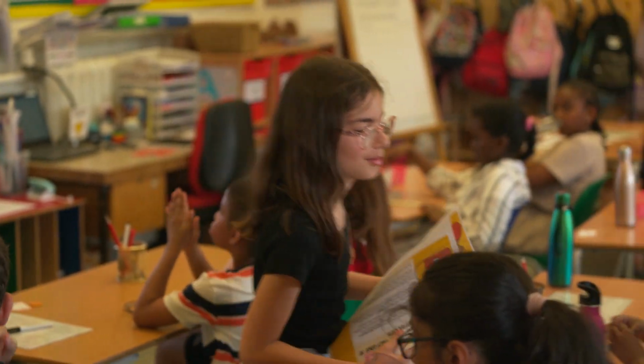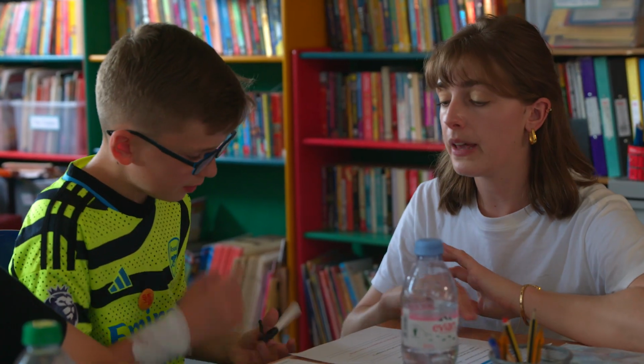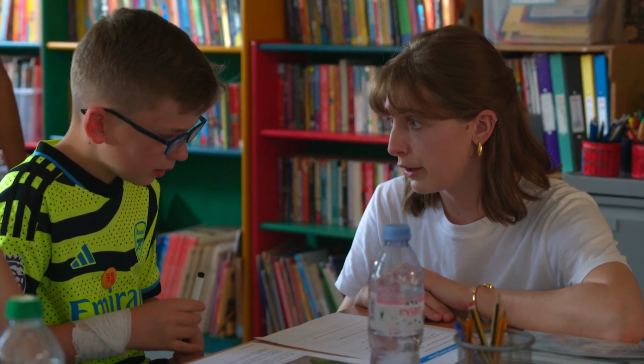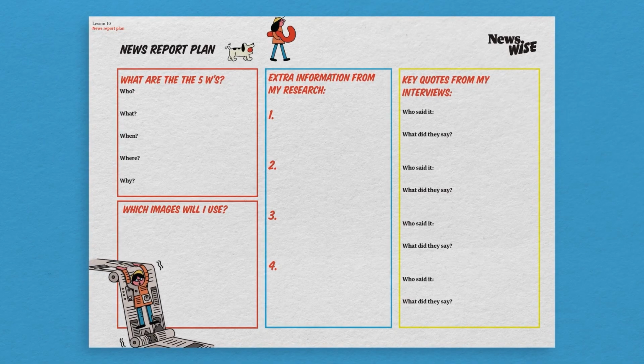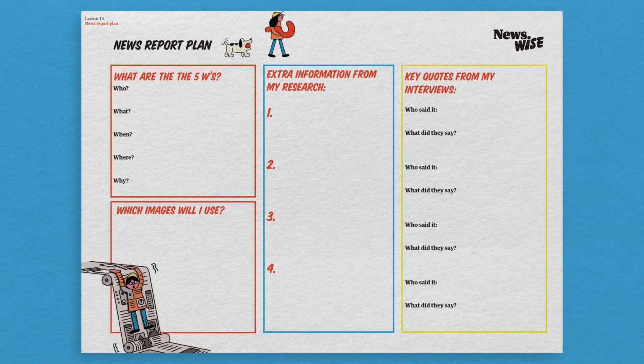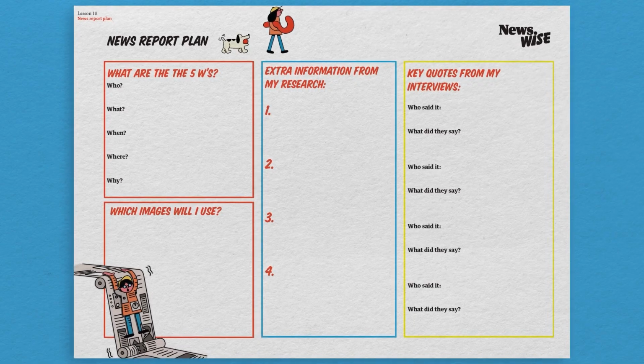You could have different groups writing different stories, or ask the whole class to work on the same story. There is no wrong way to do this. Next, pupils use the news report plan to list the 5 W's of their story and begin their research. You may have to be flexible about the timing of this lesson. One session may not be enough time to research the whole story fully.